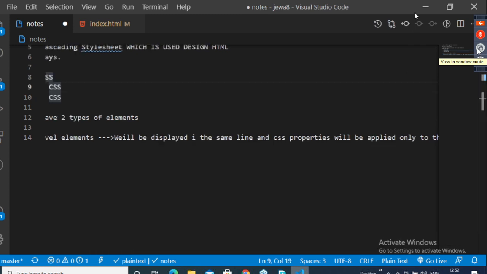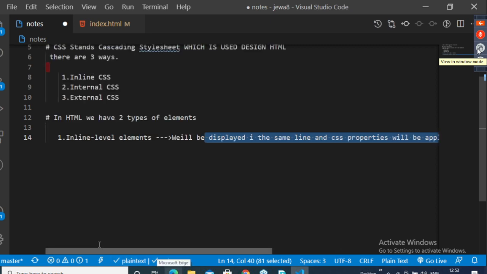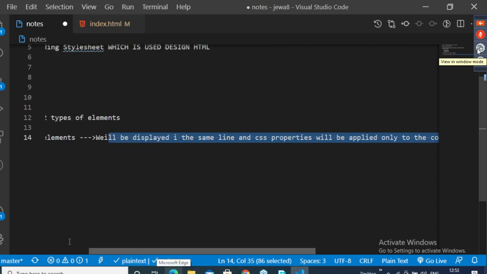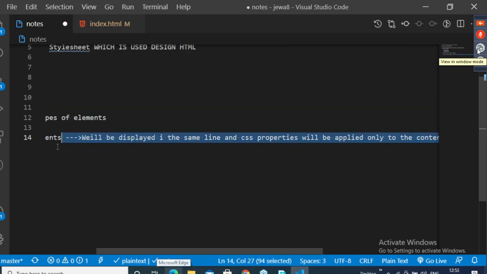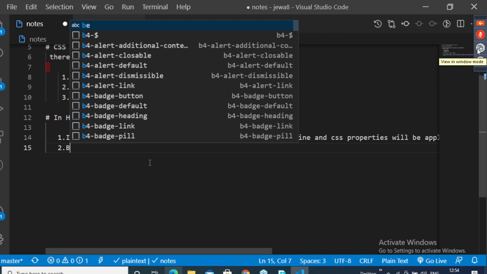If there are any spelling mistakes, you correct them, guys. I'm not concentrating on spellings. Okay, so next. Observe here, guys. Second one. What to do here now? Second one: block level elements.